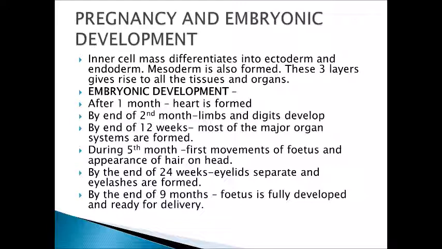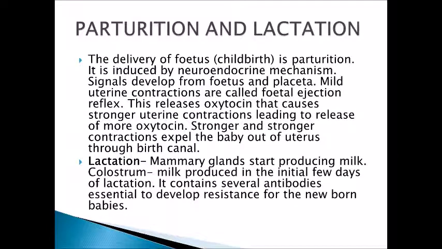By the end of 9 months, the fetus is fully developed and ready for delivery. So, this way the embryonic development is completed in 9 months and now the fetus is fully developed and ready for the delivery.